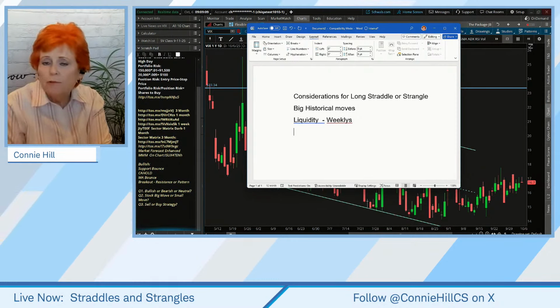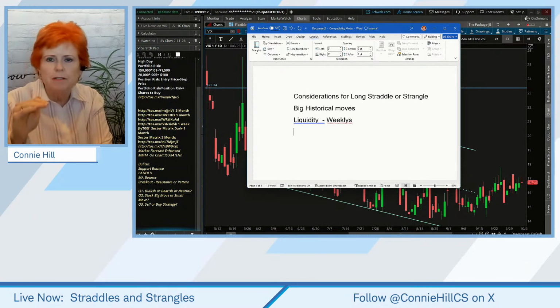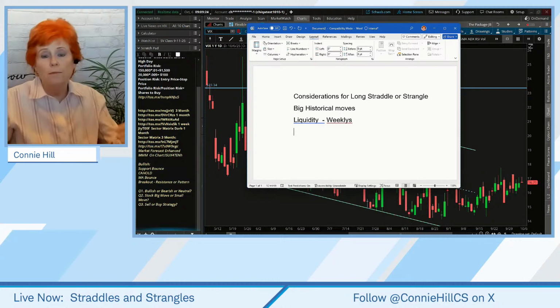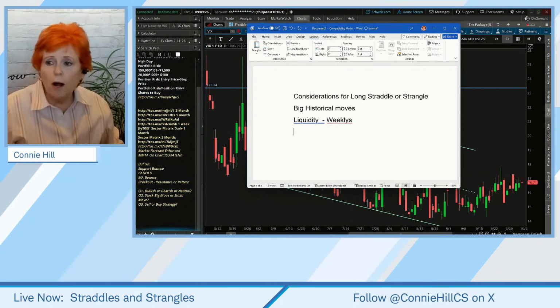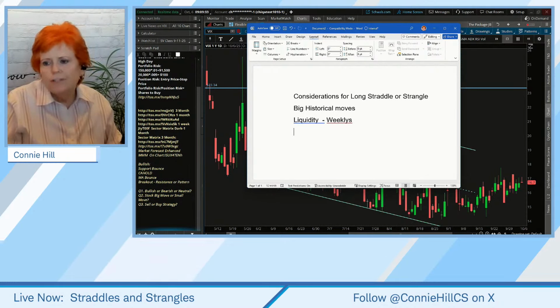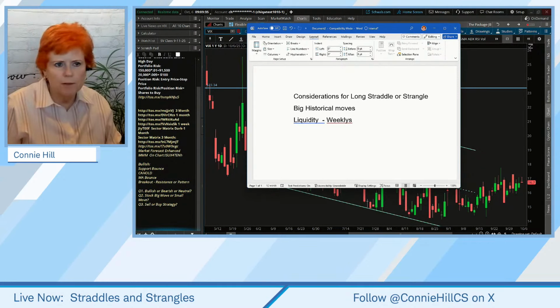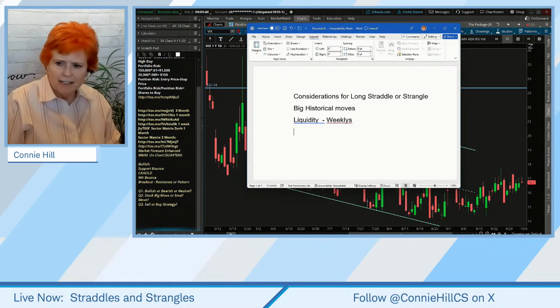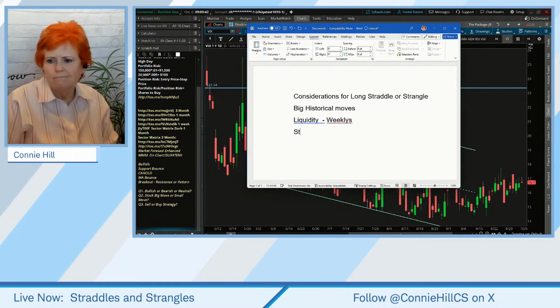So some examples we're going to look at today do not have earnings until a couple of weeks from now, okay? Which can be advantageous because with a long call and a long put, if implied volatility goes up, all things being equal, what should happen? Well, the price of those options should go up. That would be beneficial to us as a trader. So we're going to use it a couple of weeks out, but no, you don't have to, but that's a limitation you might have. And then another consideration here is going to be the stock price.